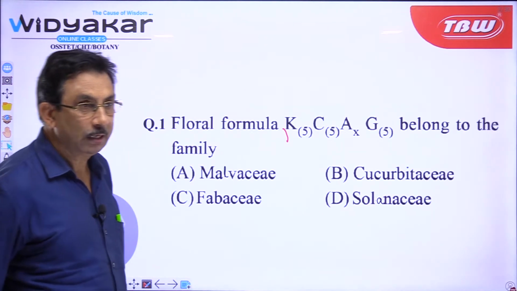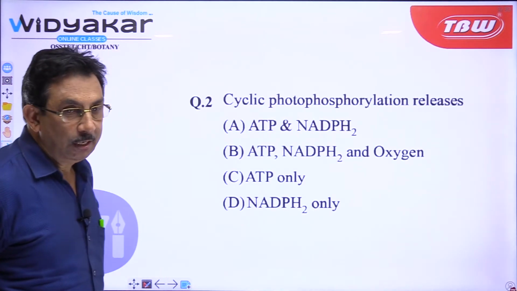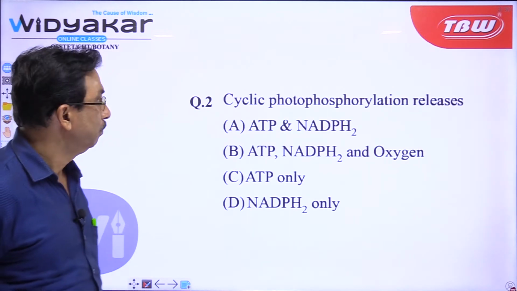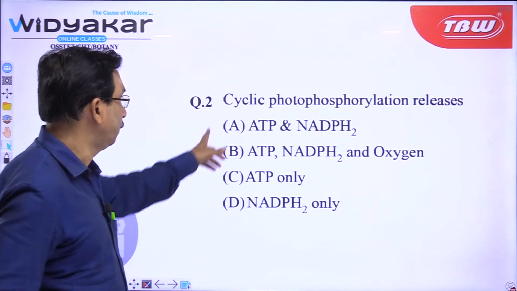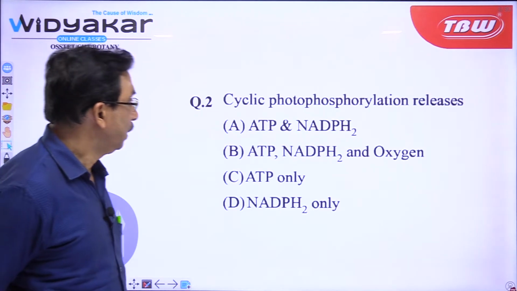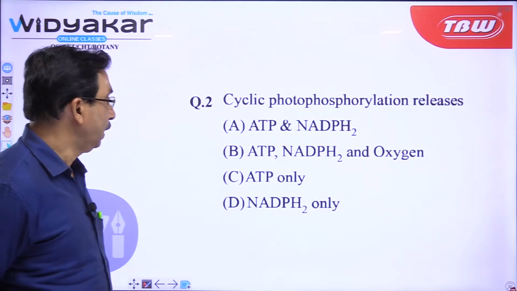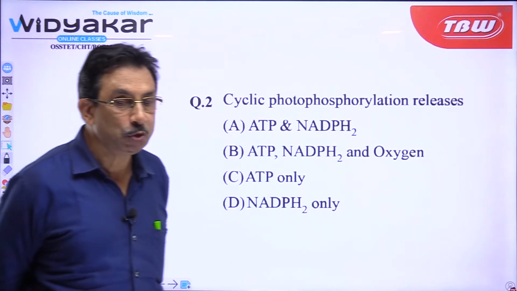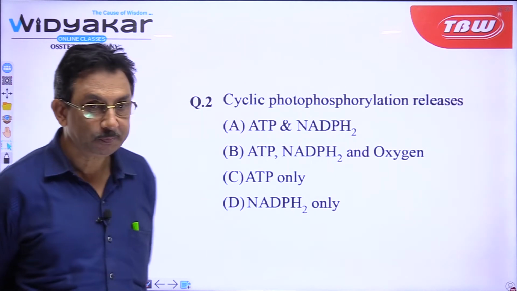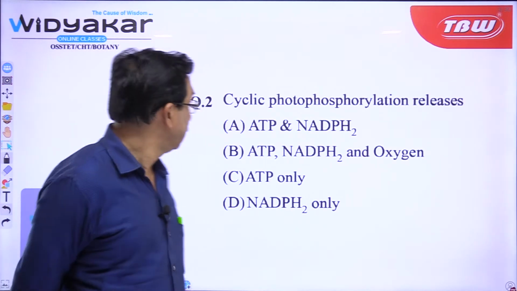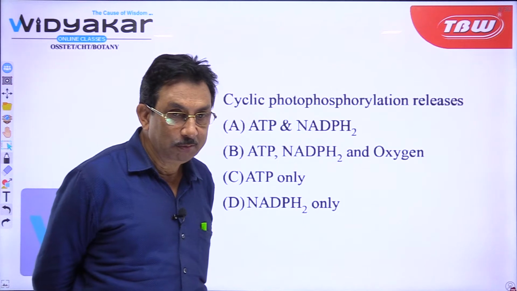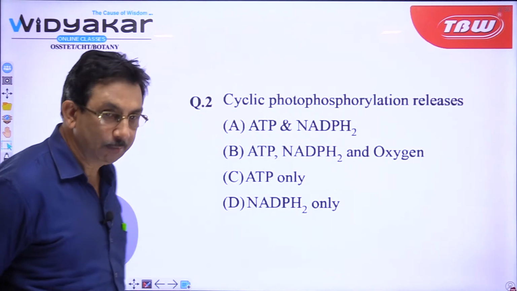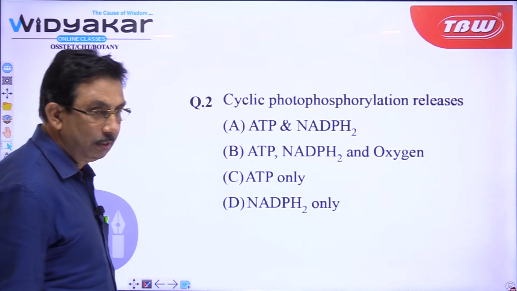We will go to the next question. Next question relates to photosynthesis. Cyclic photophosphorylation releases, you know, cyclic and non-cyclic photophosphorylation. So, four options are there: A, ATP and NADPH2; B, ATP, NADPH2 and oxygen; C, ATP only; D, NADPH2 only. What can be the answer? Puja Senapati A, Sudhir B, Sujata D. All right, we will discuss the answer shortly after.